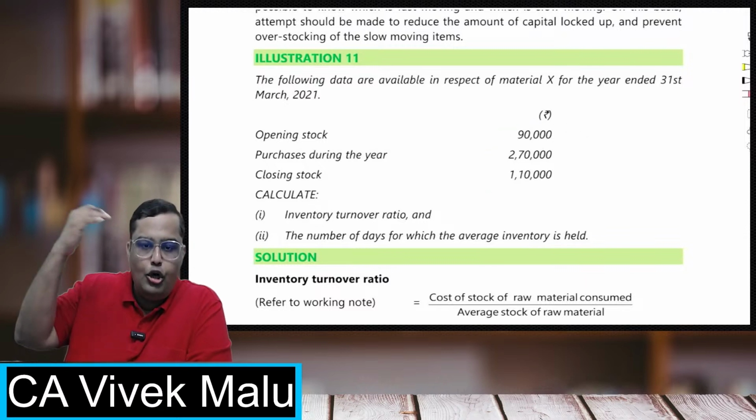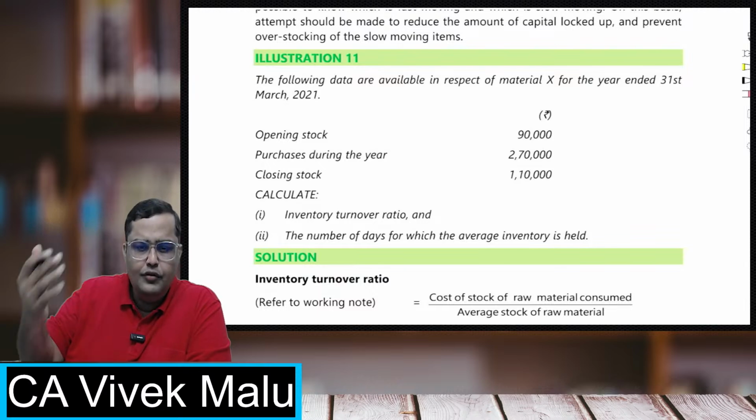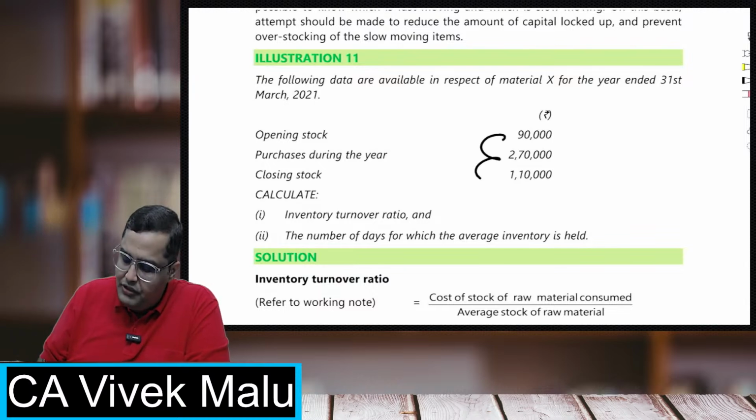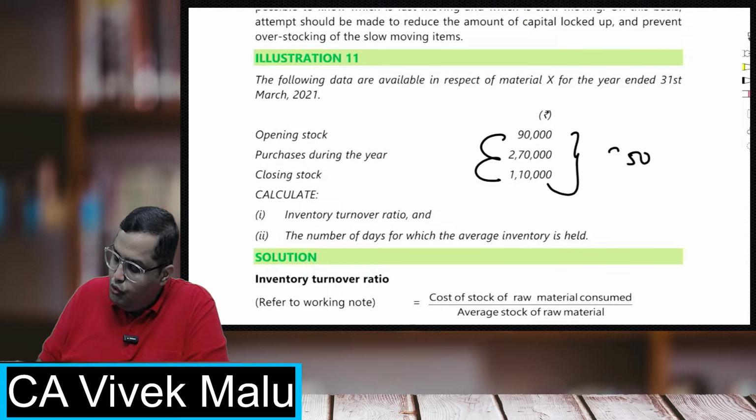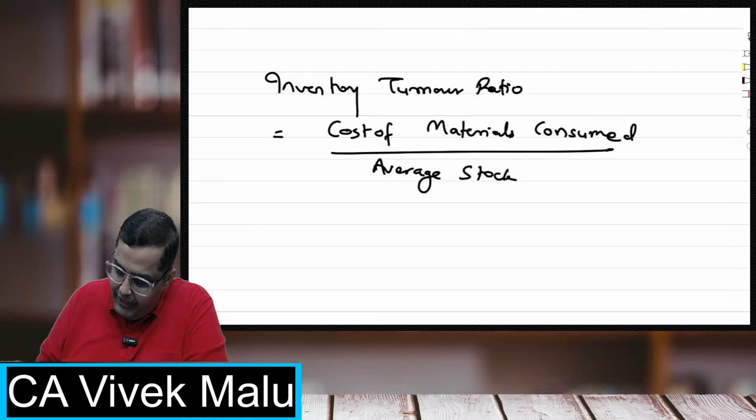We have done this in the cost sheet also, right? Opening stock plus purchases minus closing stock. So 90,000 plus 2,70,000 minus 1,10,000. My raw material consumed is coming 2,50,000. That will come in the numerator.